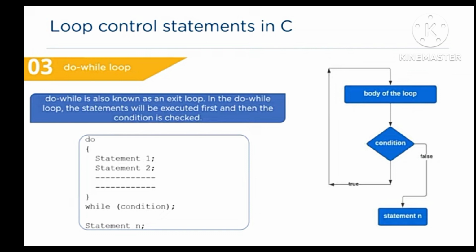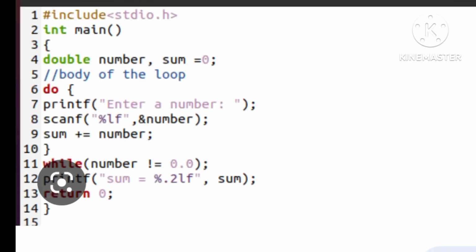Do, statement 1 and 2 body of the program, flower bracket close, while condition, statement n. And this was the flowchart of the do while loop. Body of the loop, condition is true goes to statement n, false. Next, this was the program for the do while.